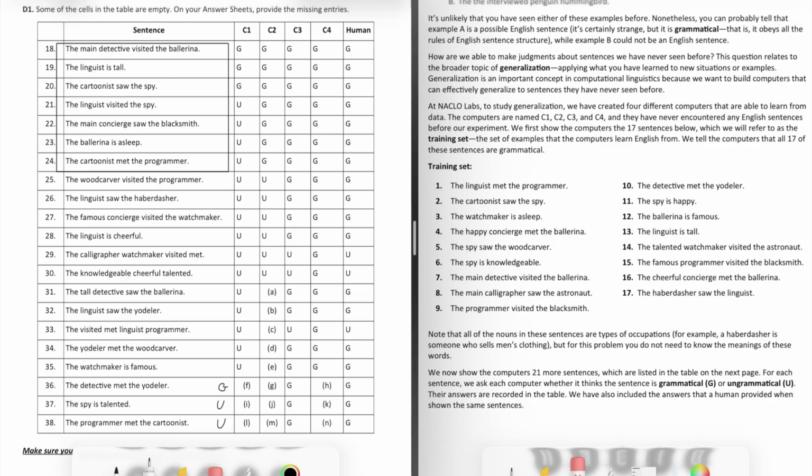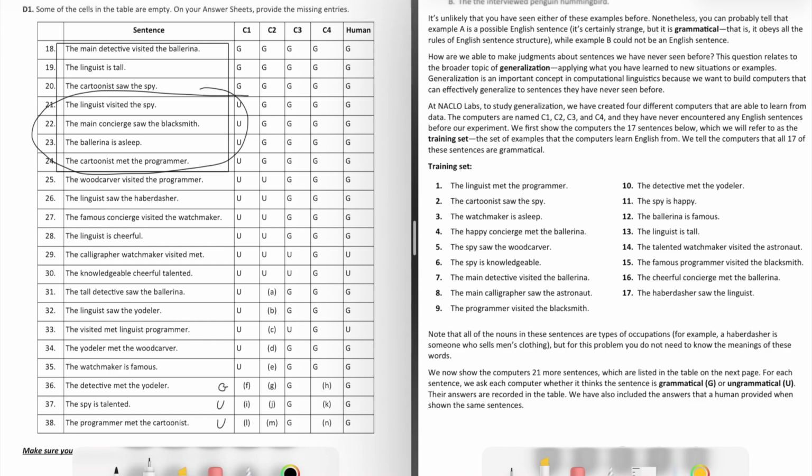So if we look and try to compare these sentences to the ones that we have for the training set, we can see obviously the first 3, we know that we already told the computer that they were grammatical. So we can mainly focus on these 4 down here. If we compare these 4 sentences with the ones we have right here, we can see that we have a lot of similar elements.